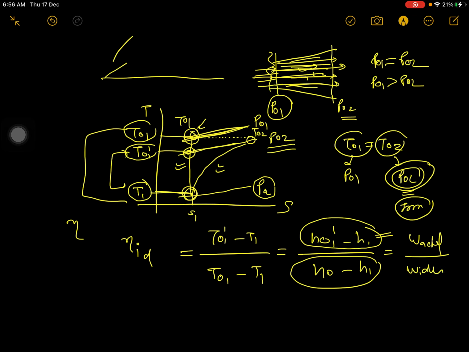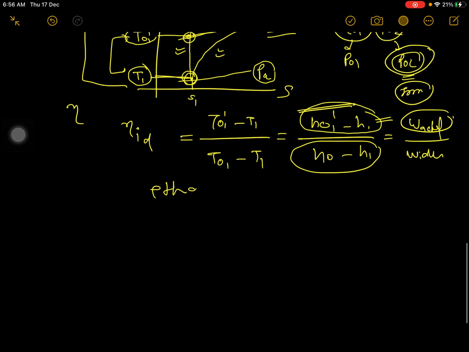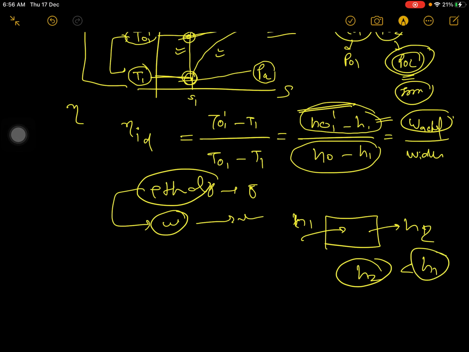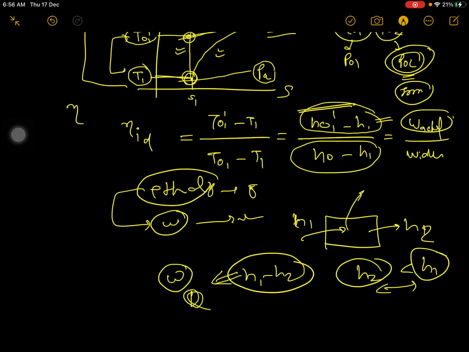Some people may be confused, like how can I write enthalpy in work terms, because enthalpy is also energy, work is also energy. So if you do a change in enthalpy, you may receive work, right? Suppose you have any system, and in that system some enthalpy H1 is entering, and you are getting some different H2. Suppose H2 is less than H1. So where has H1 minus H2 gone? This H1 minus H2 has been converted into work or heat, and that has gone out of the system. So that's why you can say that change in enthalpy can give you work or heat.